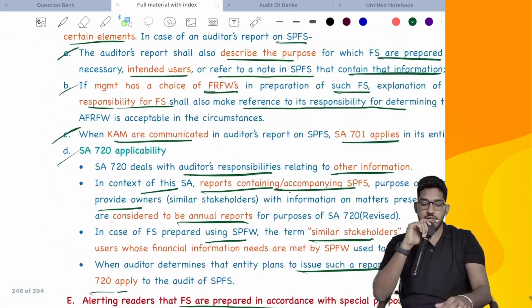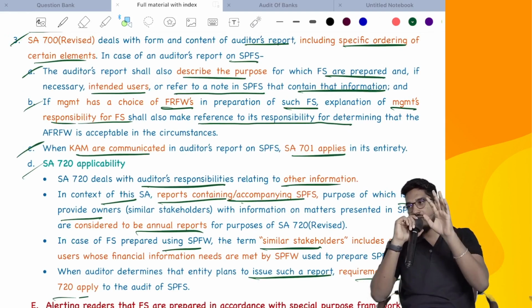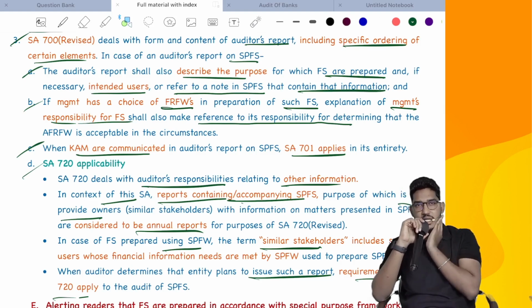That's all. This is what there is regarding SA 800. Simple standard, nothing new we have learned. Just we have understood what a special purpose framework is, and what considerations you have to keep in mind before accepting. That is the only new thing which we have learned practically. Apart from that, nothing else is there. Everything we already know. So just go through the standard ones quickly.